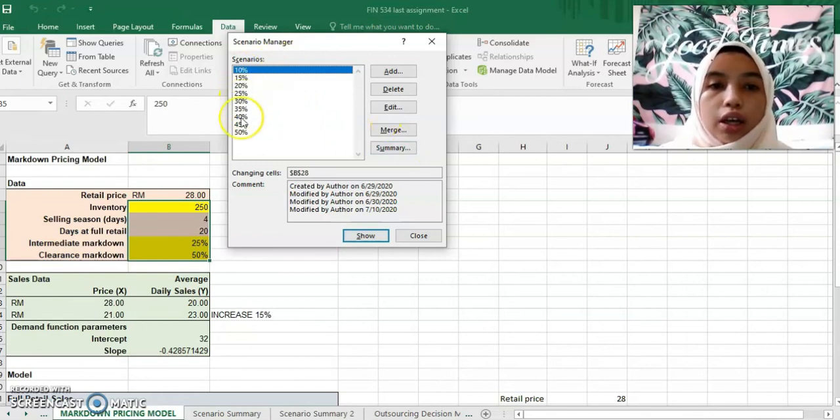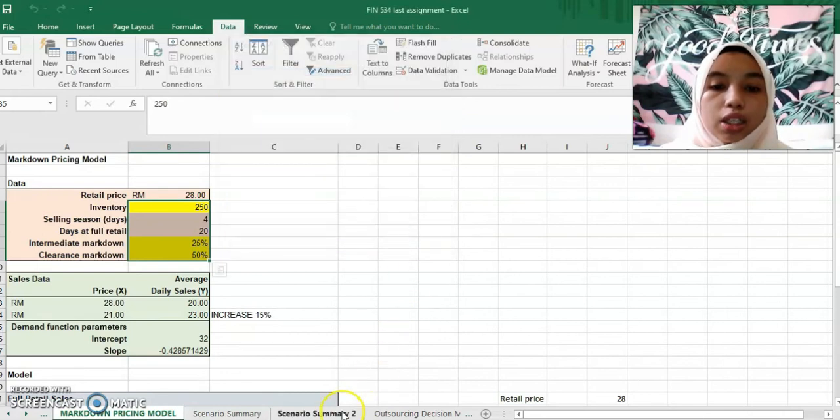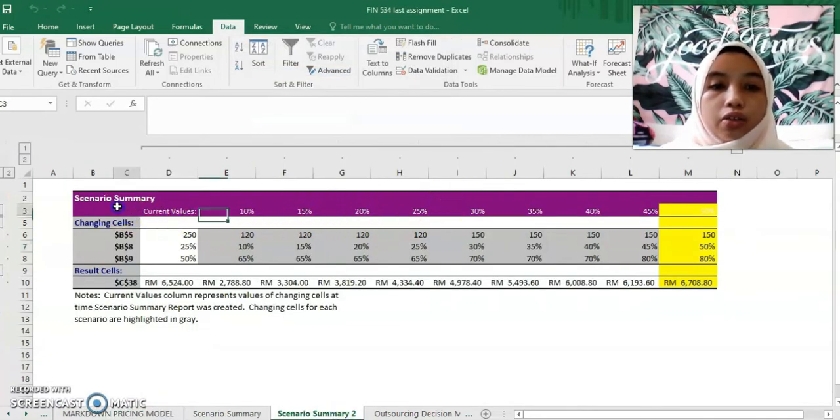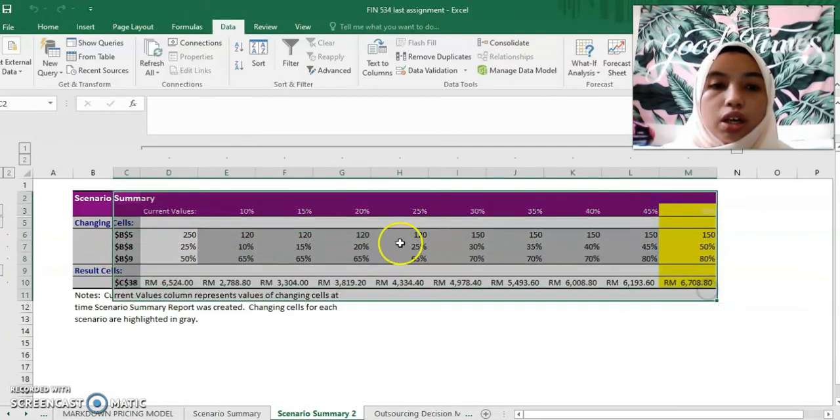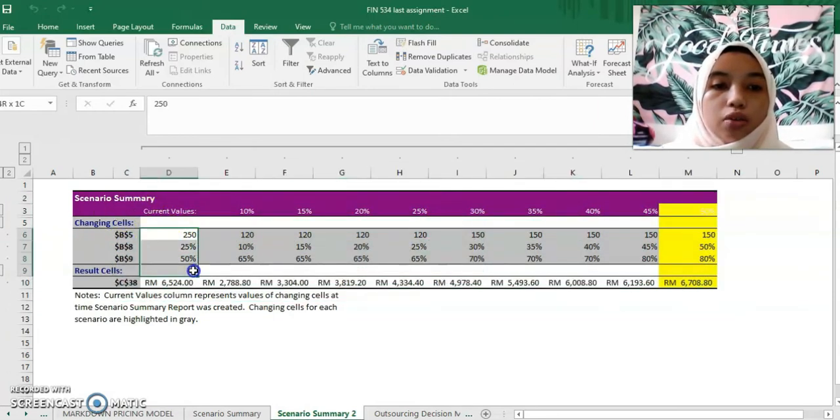This is all the data I have inserted, and I will click Summary to see the second scenario. This is the result after I made the second scenario, which is my current one with 250 inventory, 25% intermediate discount, and 50% clearance discount. This is my current revenue, which is 6,524.